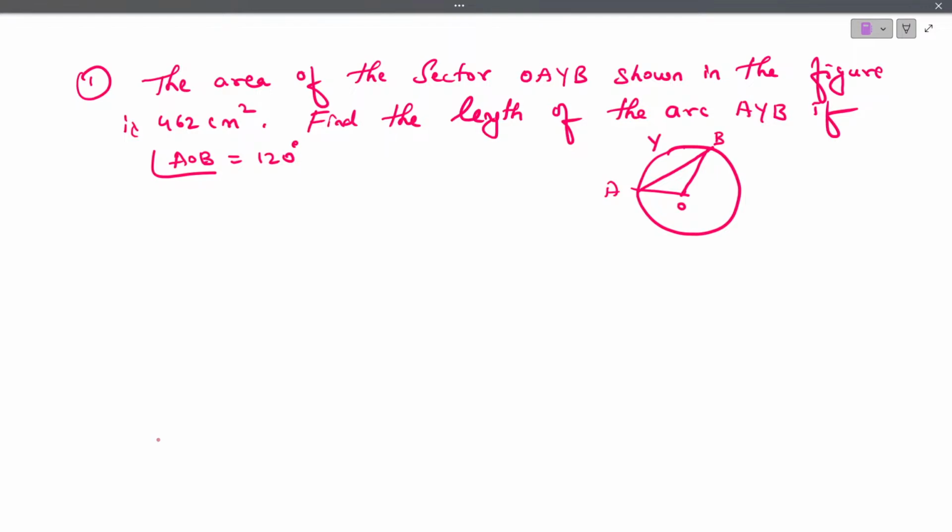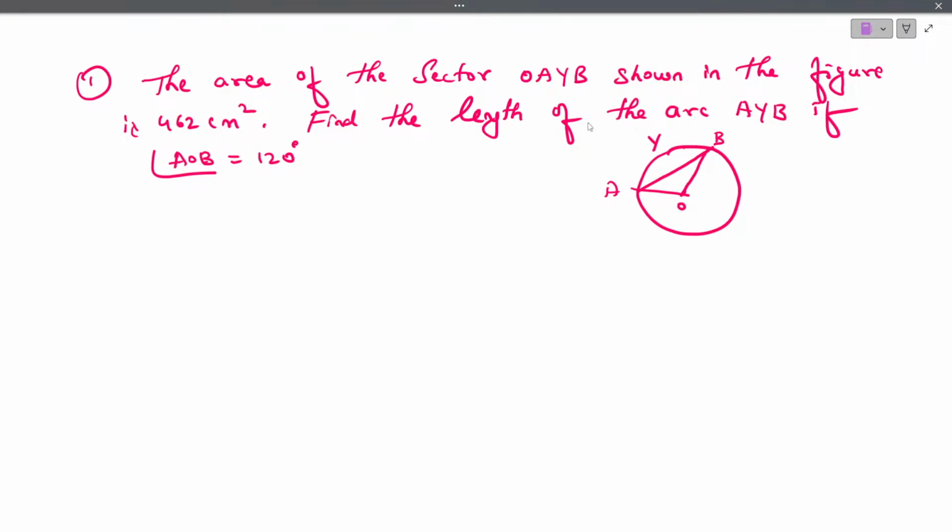Nothing to worry. The area of the sector OAYB as shown in the figure is 462 centimeter square. So they have given the area of a sector OAYB. Now they are asking us to find the length of an arc AYB. That's it. Very easy, very simple and very straightforward question. Let me solve here.